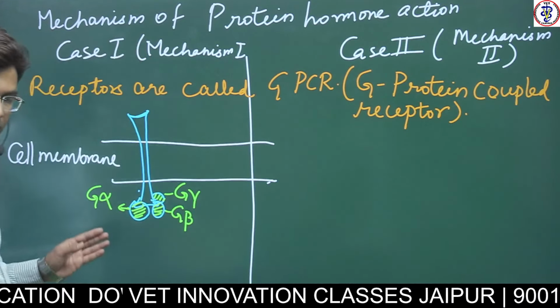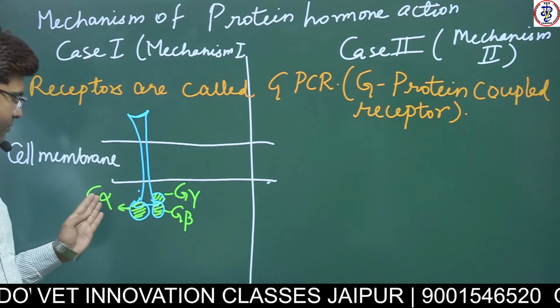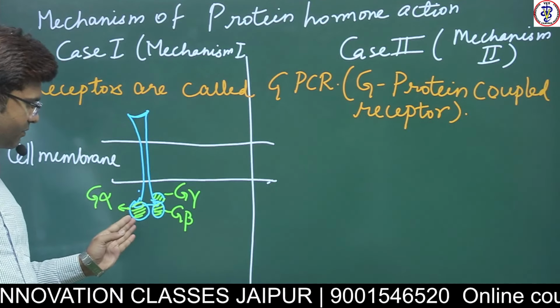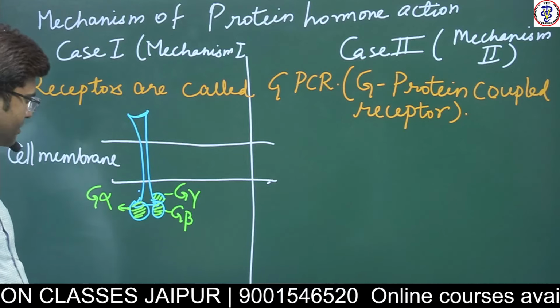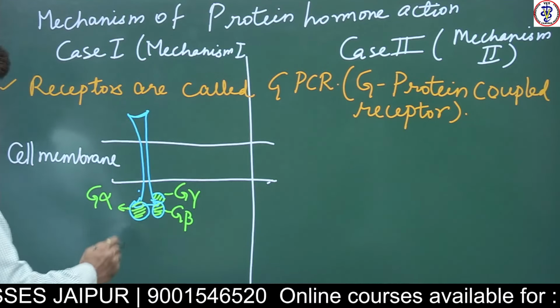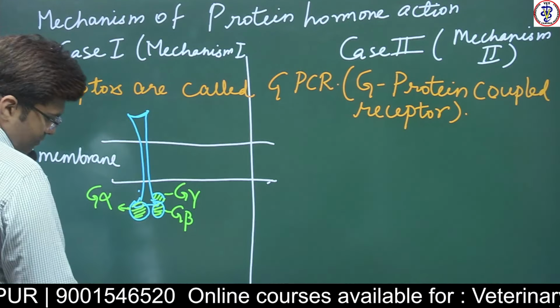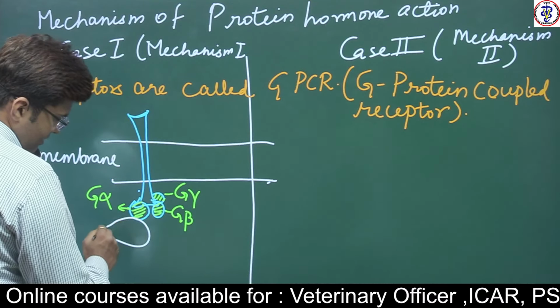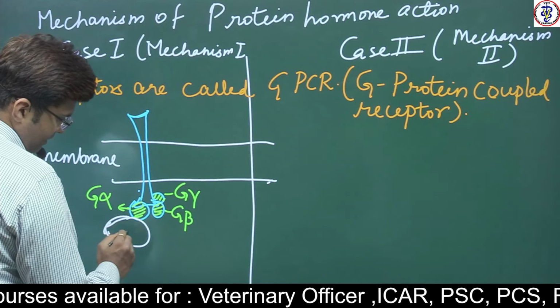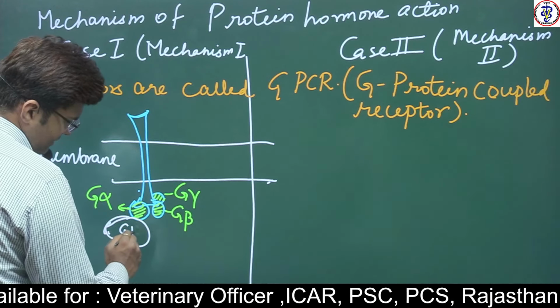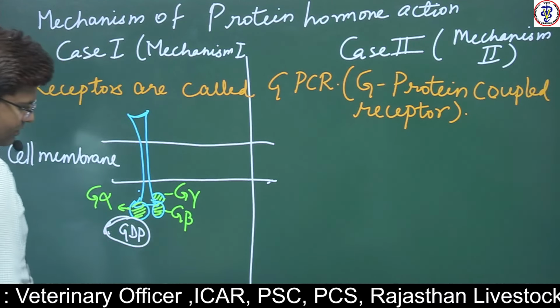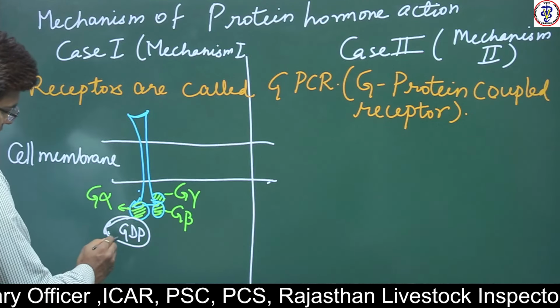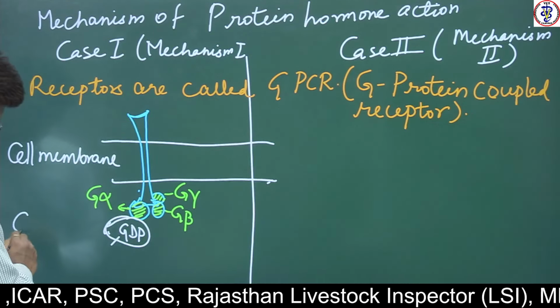And this G alpha is normally bound with a nucleotide called GDP. GDP is guanosine diphosphate.